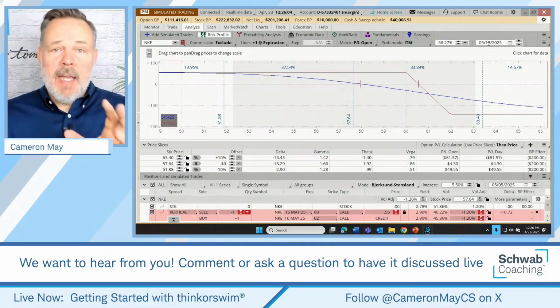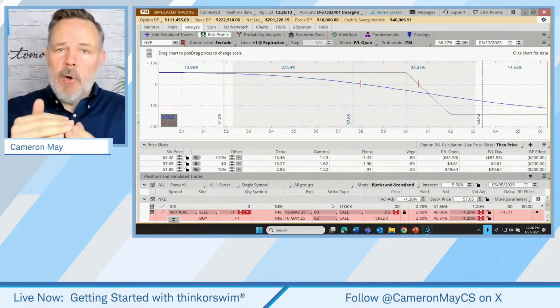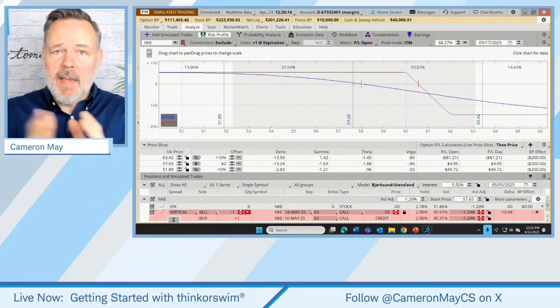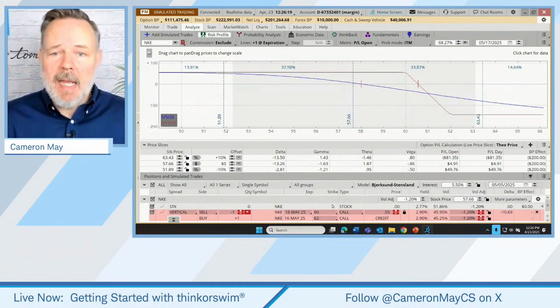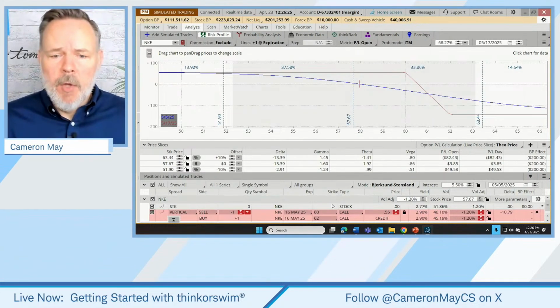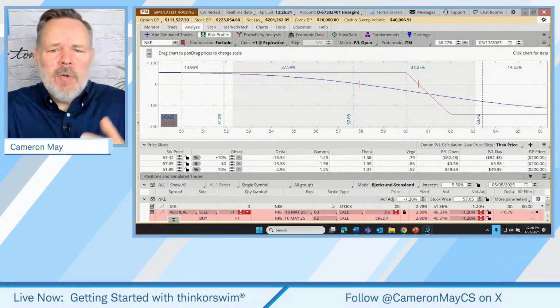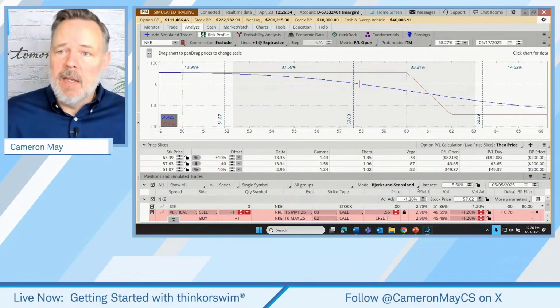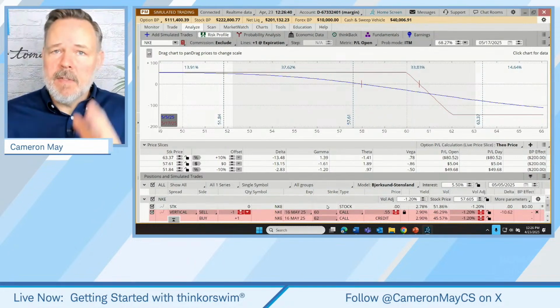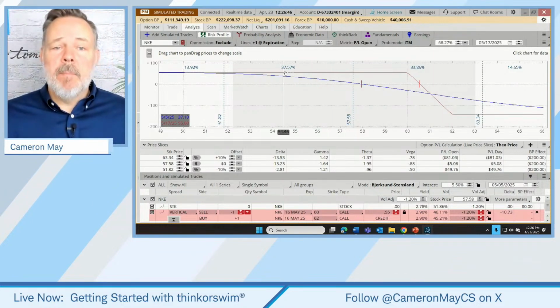When a trader puts on a trade like this, in this case, we have a trade that benefits as long as the stock is below a specific price on a specific date. In this case, it's that third Friday of May. I wonder what the probability might be that we're going to be below $60, for example. Or if we're trying to avoid risk, I wonder what the probability is that we're going to be above 62, or what are the chances that we just break even on this trade? Well, up here we can set our date to the expiration for our contracts. We typically set it for the day after displayed here. And then that gives us some percentages here.